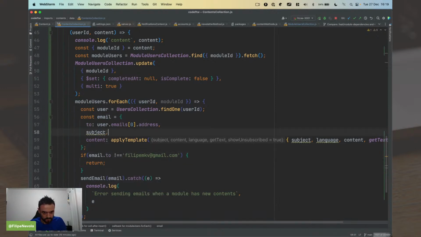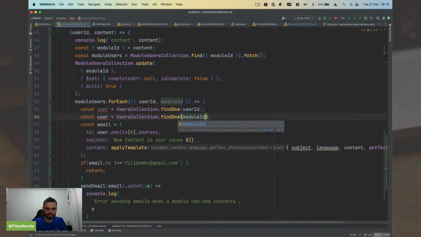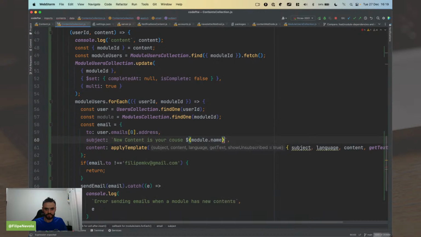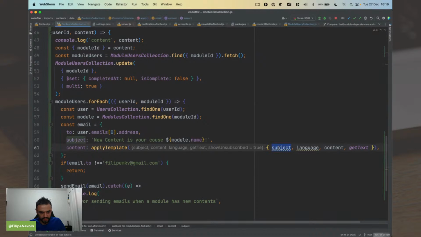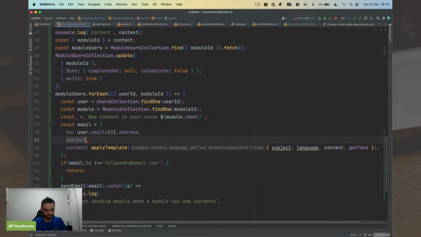Okay. And the subject is going to be new content in your course, and the course name that we need to also get from here. Module ID, modules, users, modules collections, module. So module.name. And to apply the template, I need to get the subject here. So let's put the subject here. Subject.